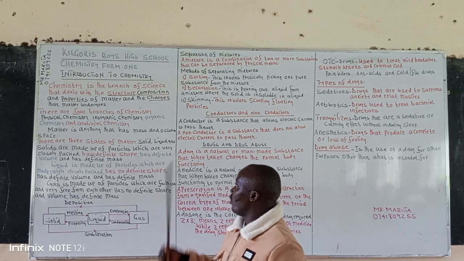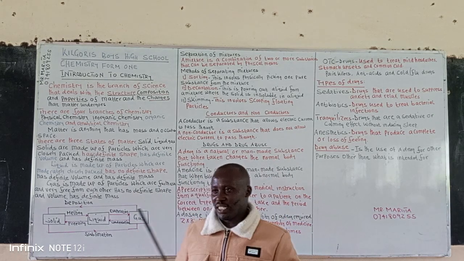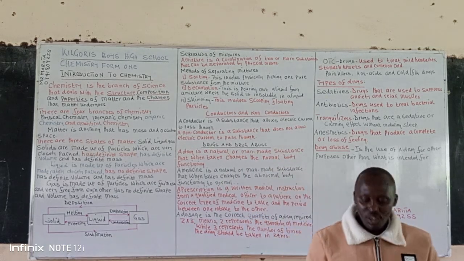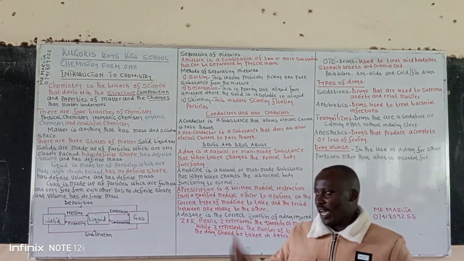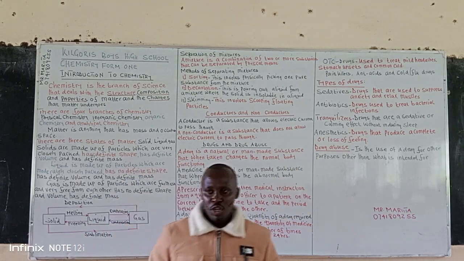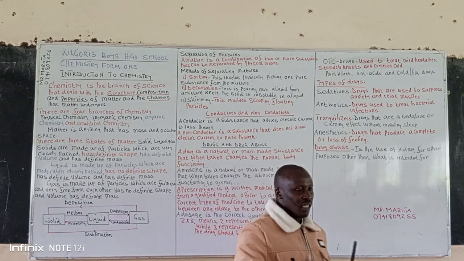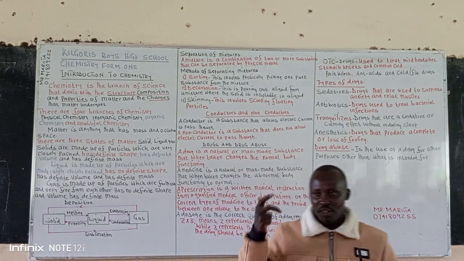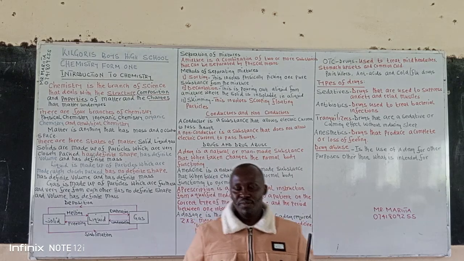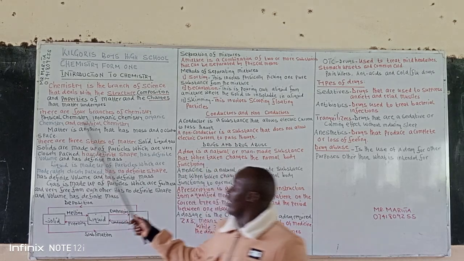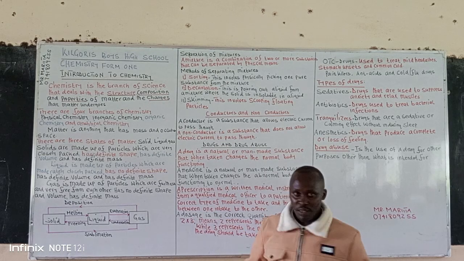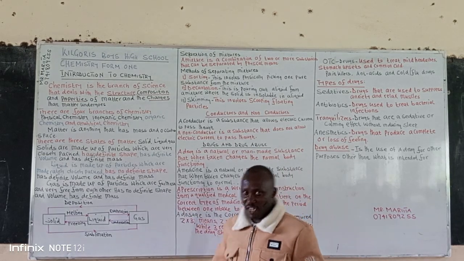When you are required to define what is chemistry, you are supposed to understand around 3 things. That is the structure, the properties, and then the composition and also the changes that matter undergoes. So if you understand those 4 parts, that is the structure, the composition, the properties, and the changes that matter undergoes, now you will be able to define chemistry. So you define it as the branch of science that deals with the structure,